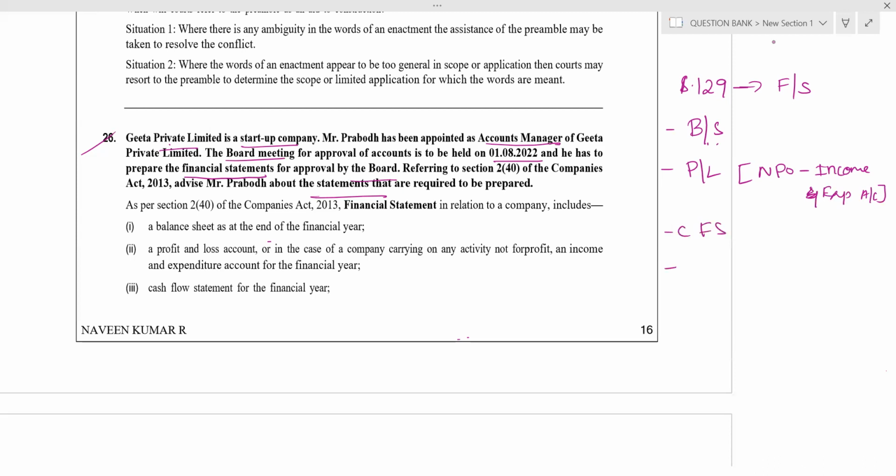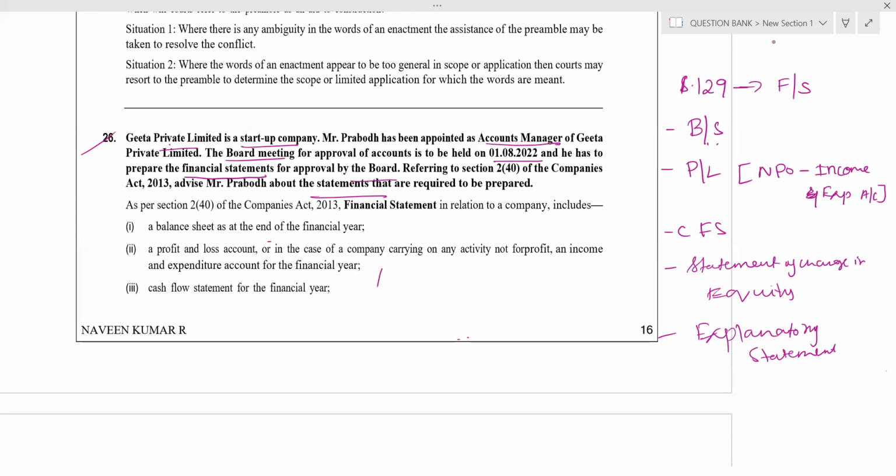Then we prepare statement of change in equity. Then explanatory statement. Clear, guys? These 5 things include financial statement. You should not change the order.